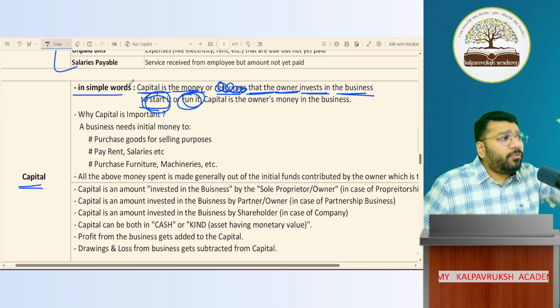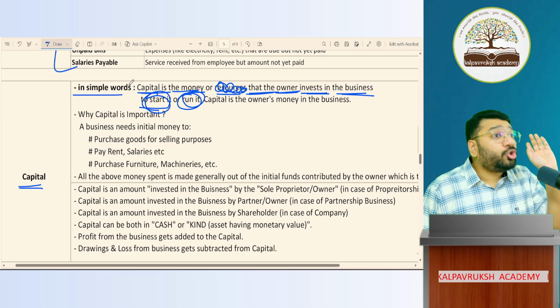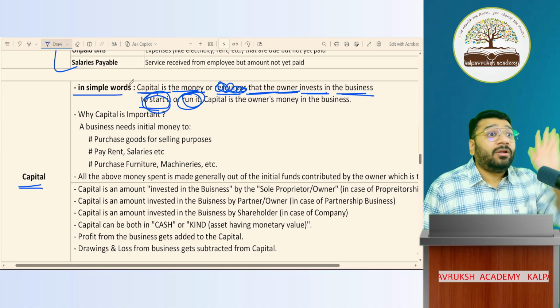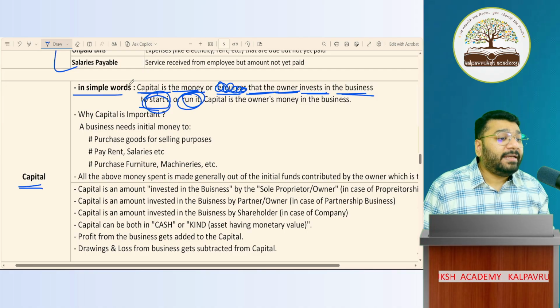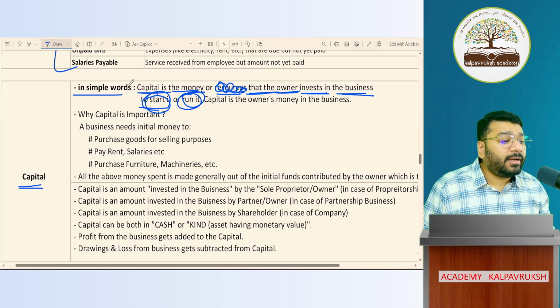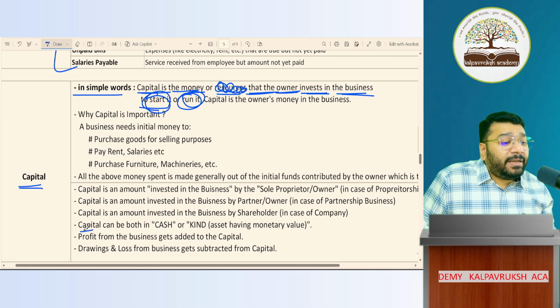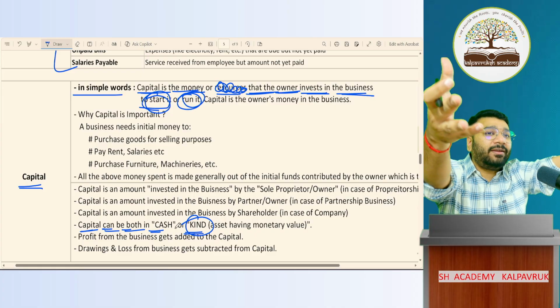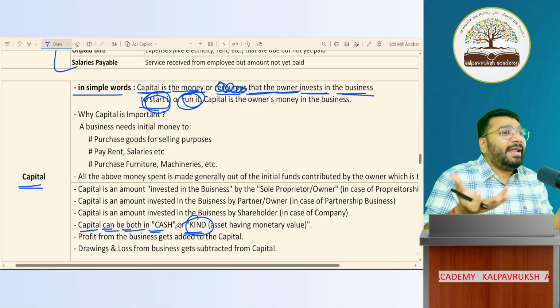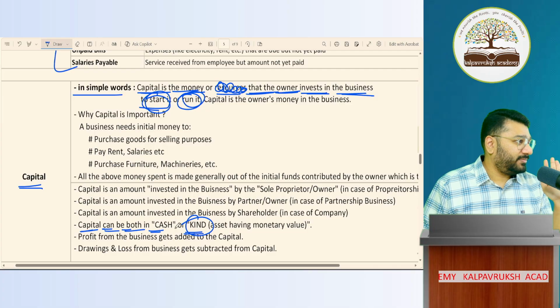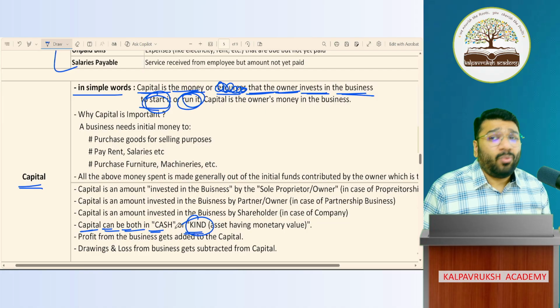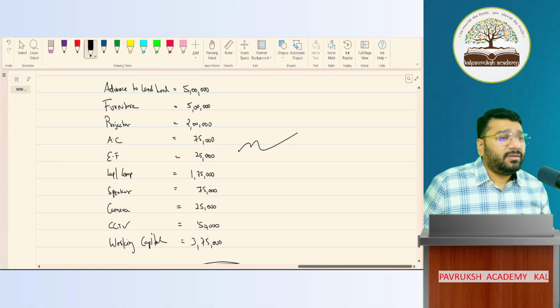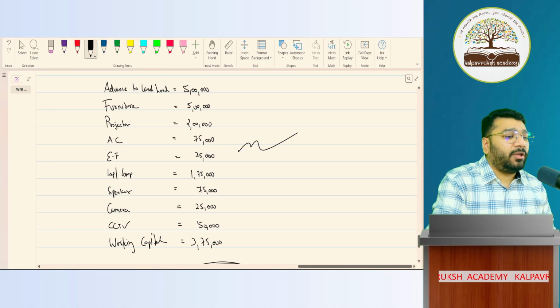Sir, should capital be only in the form of money? Huh? Should capital be only in the form of money? No, it can be in any form. Capital can be both in cash or kind. Kind does not mean the kind in the English language, like 'I'm so kind to you'. What does kind mean here? It's a physical thing.